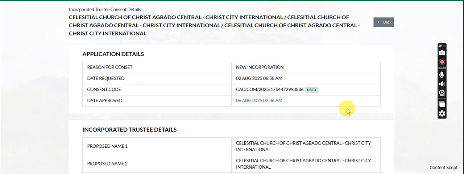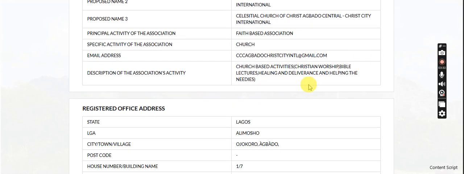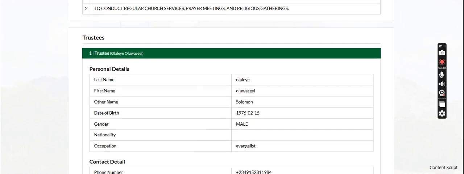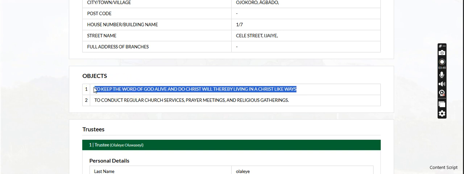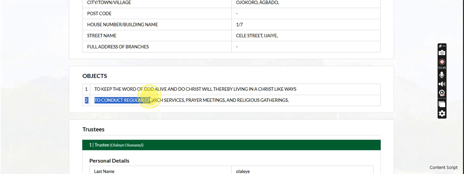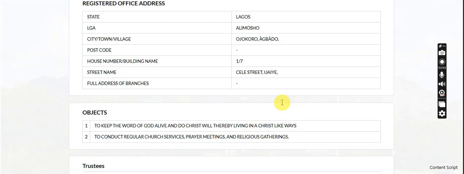I had to change it. In the description, I put church-based activities, Christian worship, Bible lectures, healing, deliverance, and helping the needy. For the objectives, I put only 2: to keep the word of God alive and do Christ's work, thereby living in a Christ-like way, and to conduct regular church services, prayer meetings, and religious gatherings.